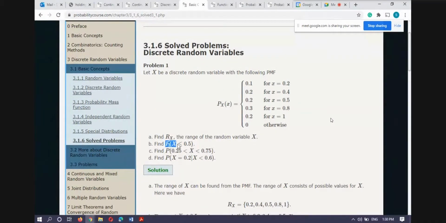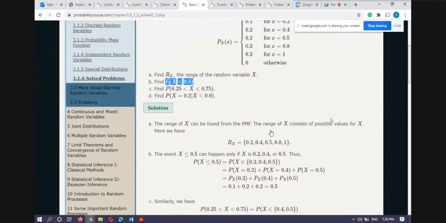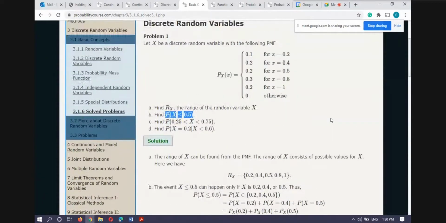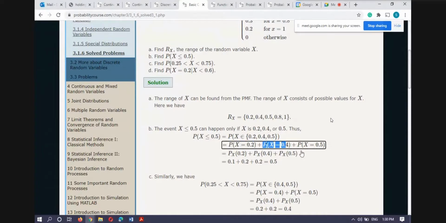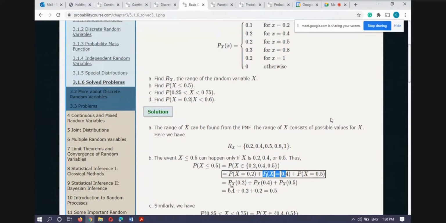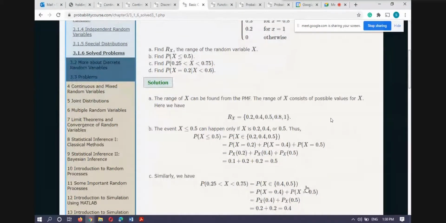Now the probability that X is less than or equal to 0.5. We see that X less than or equal to 0.5 means equality is there. So this probability, this and this, and they are mutually exclusive. So we can write the sum of their probabilities, the union of their probabilities is the sum of these. And then from this given definition we substitute the values 0.1, this, and like this we get the answer. Now find this.